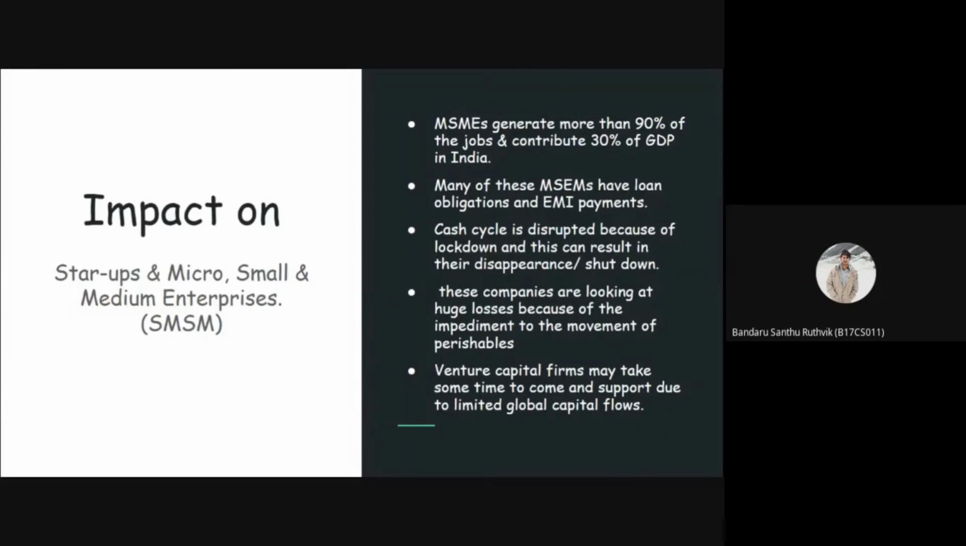Many of these enterprises have loan obligations and monthly EMI payments. Many of them can disappear if the cash cycle is disrupted due to this lockdown, and in such a situation, there is a fixed cost to them. They need a moratorium for mortgage repayment. Also, RBI has released funds to non-bank financial companies, some of which fund these enterprises. On top of that, these companies are looking at huge losses because of the impediment to the movement of perishables.